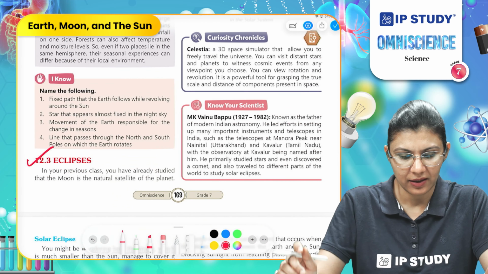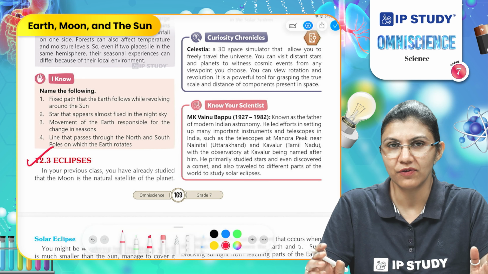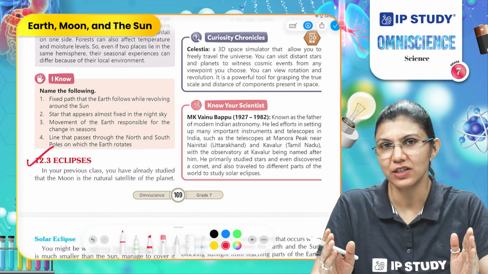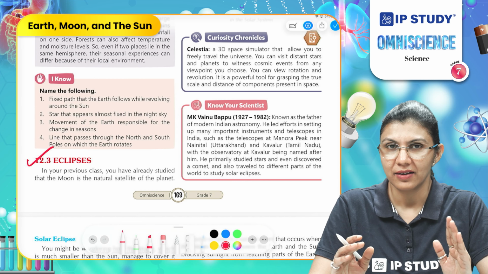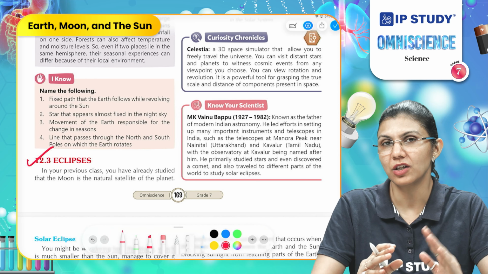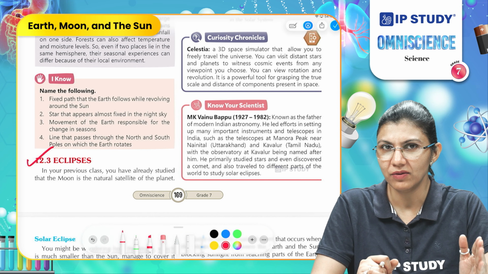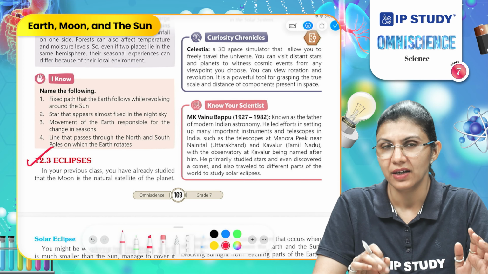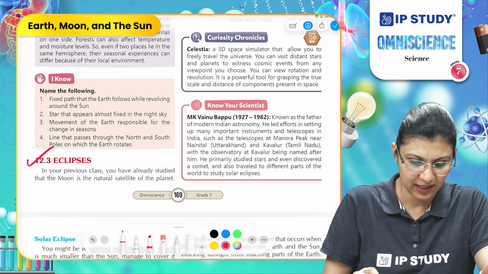What are eclipses? We have already studied this in the previous grade, that there is a phenomenon when sun, moon and the earth come in a straight line. They align in a straight line and the sunlight is blocked by the moon or the moon is blocked by the sun. We cannot see the sun in one event and we cannot see the moon in the other event. This kind of formation results in eclipses. Let's study about them.